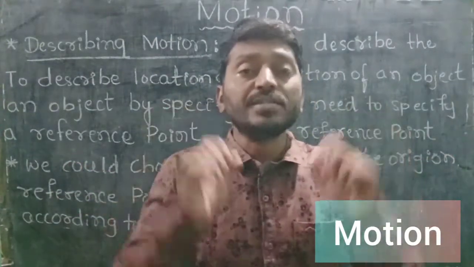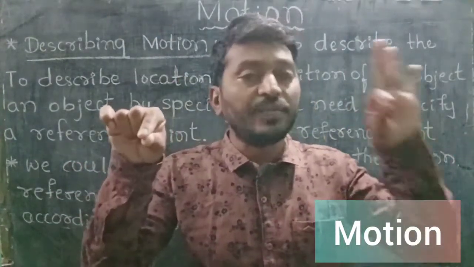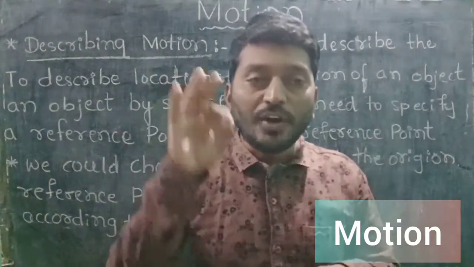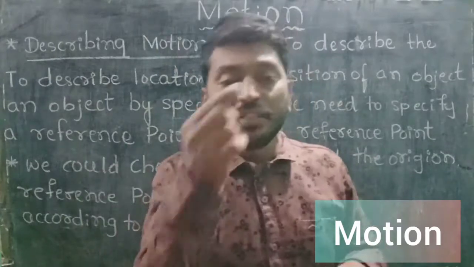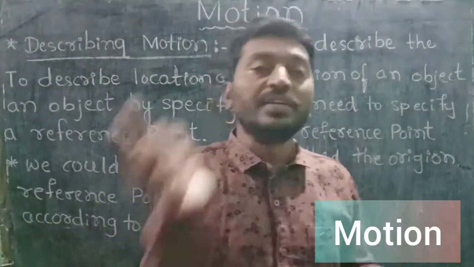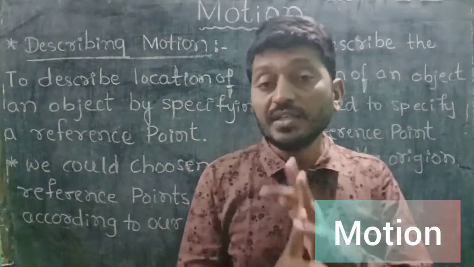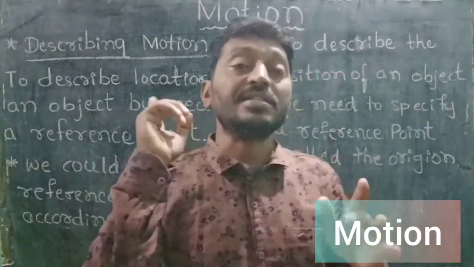The shortest distance between the initial point and the final point is called displacement. And the length the object has traveled is called distance traveled.